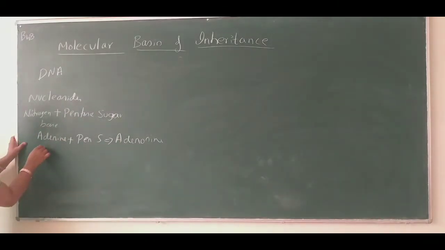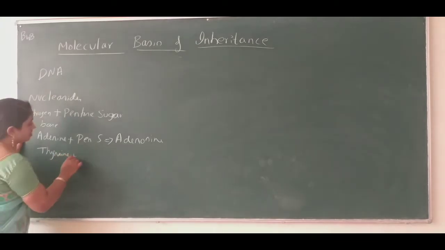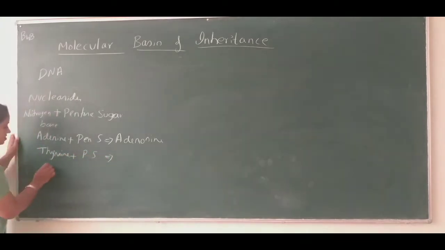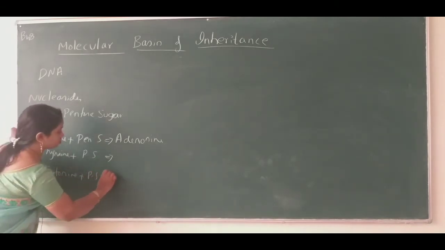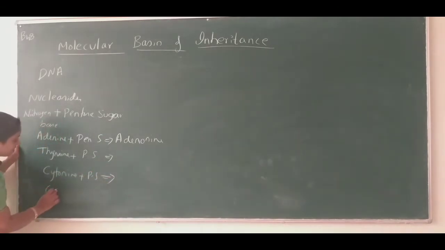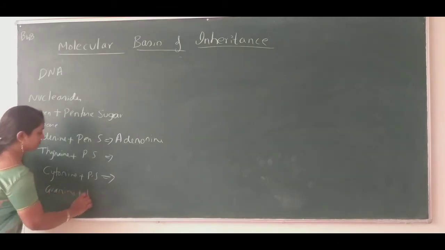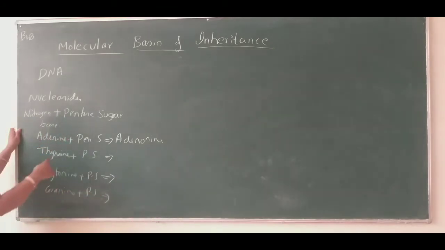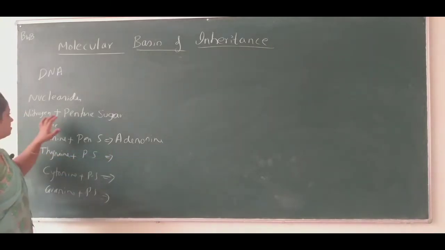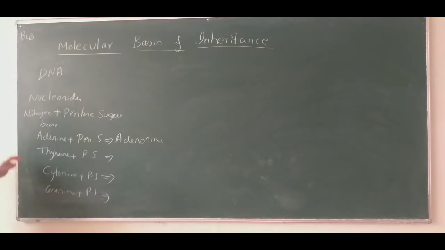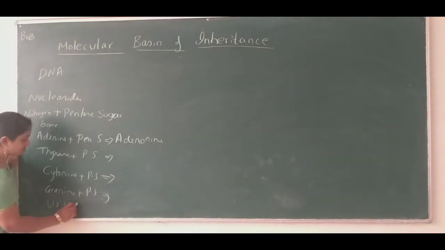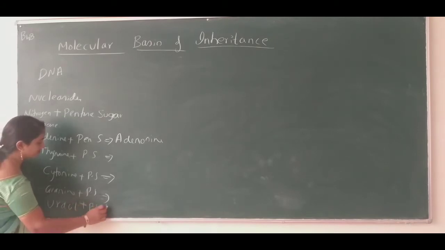And then what will it be if thymine combines with pentose sugar, cytosine combines with pentose sugar, and guanine combines with pentose sugar? So that is the assignment for you. You have to name the nucleosides of thymine, cytosine, guanine and uracil. Uracil also, just write it and send it to me.